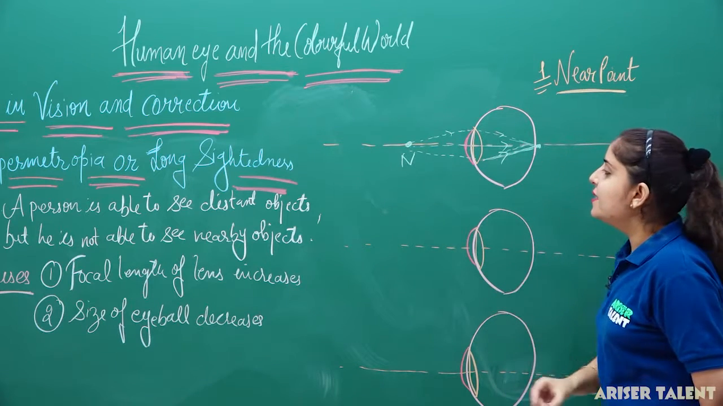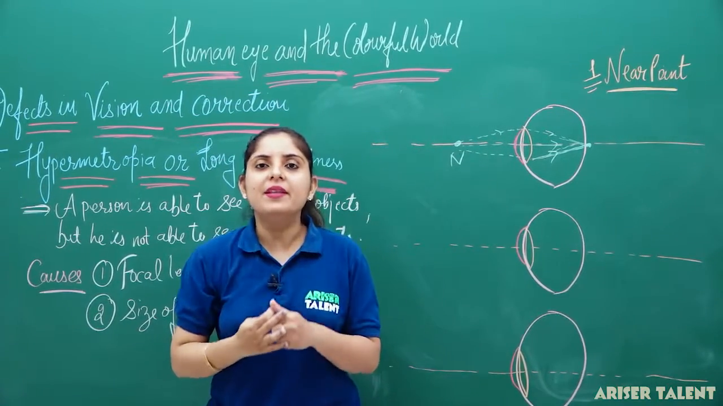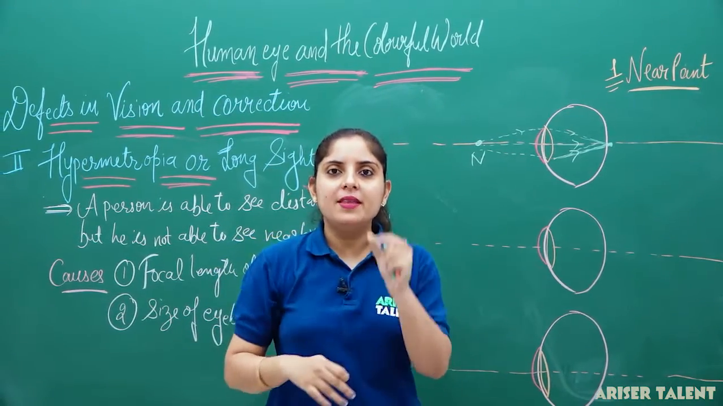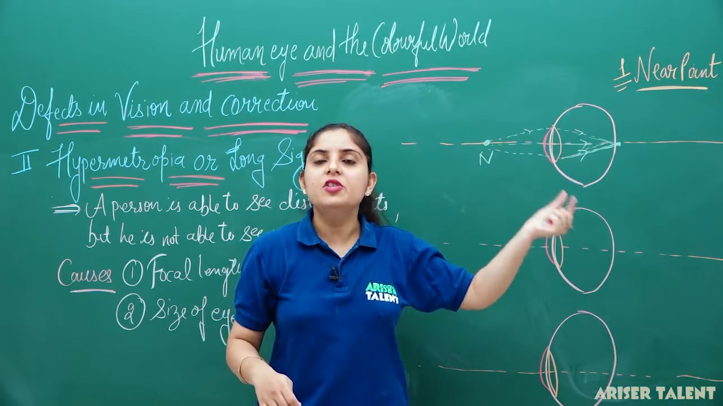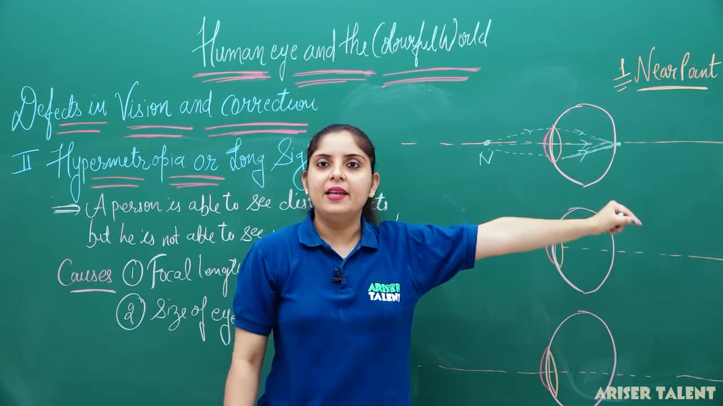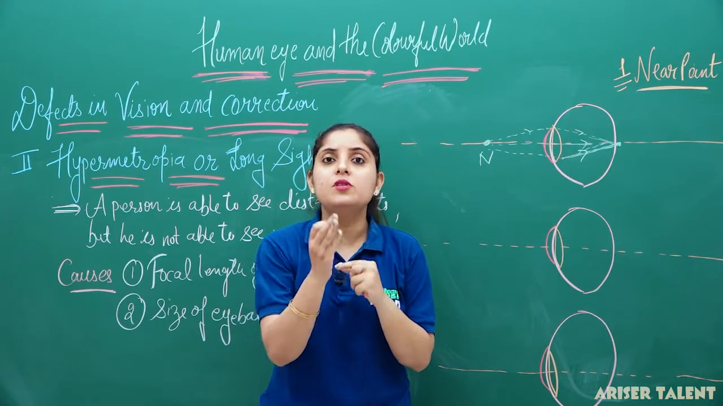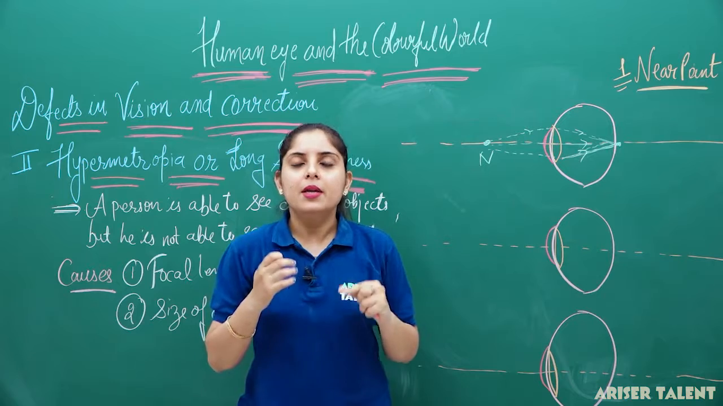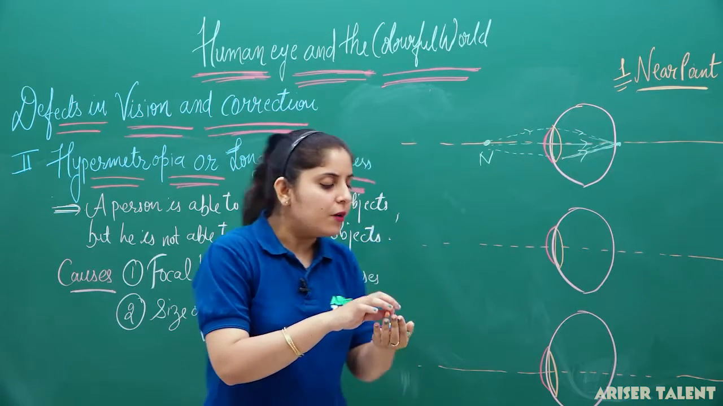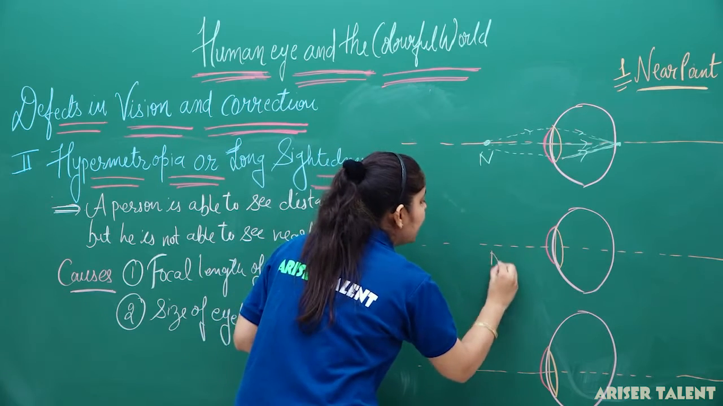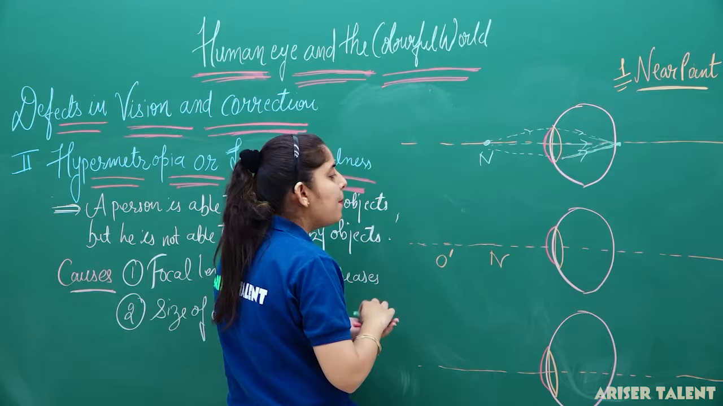Now, in the second case, you have to draw the hypermetropic eye. What will happen in this case? You want to obtain the image on the retina, but for the hypermetropic eye, the image is going to form beyond the retina. If the image is forming beyond the retina, how will the person be able to see the object which is nearby? He is not able to see that object and it will appear blurred to him. This is my near point and suppose the object is placed here.